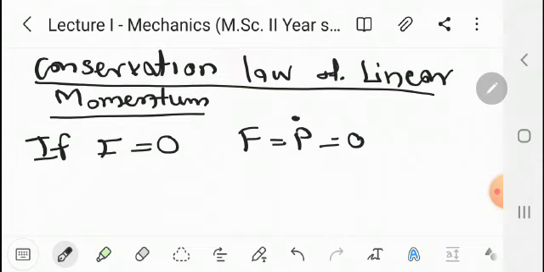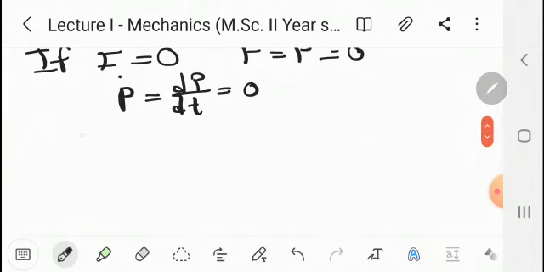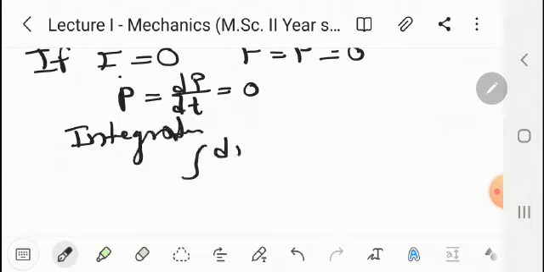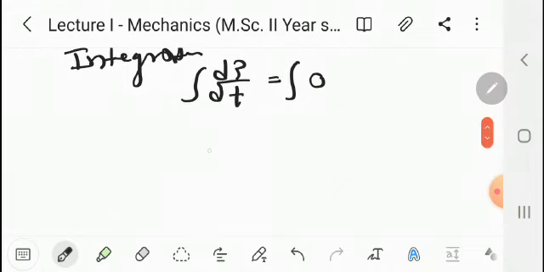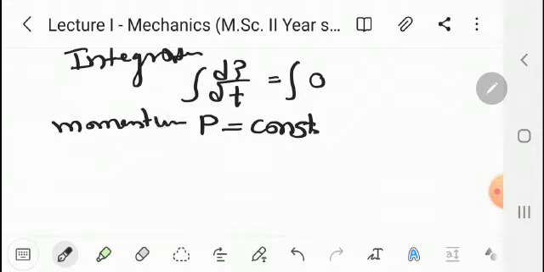Therefore p dot, which is nothing but dp by dt, equal to 0. If we integrate this equation, then we get integration of dp by dt equal to integration of 0, that is P equal to constant, and P is linear momentum, and therefore linear momentum is conserved.